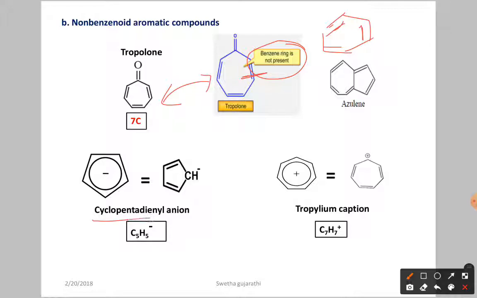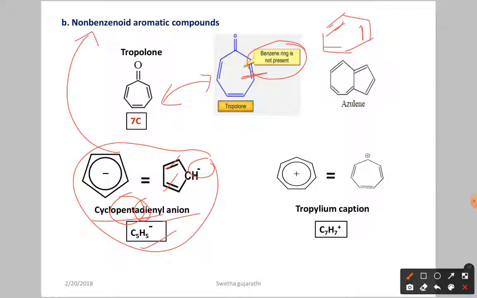Next, cyclopentadienyl anion. Cyclo means ring, penta means we have 5 carbon atoms, di means 2, enyl means we have 2 double bonds, anion means negative charge. If you see the molecular formula, C5H5 minus. So here also we don't have any benzene ring, so it is called a non-benzenoid aromatic compound. Next we have tropylium cation. Cation means having a positive charge. Here we have the positive charge. This is C7H7 plus. In this also we don't have the benzene ring. So these are examples of non-benzenoid aromatic compounds.